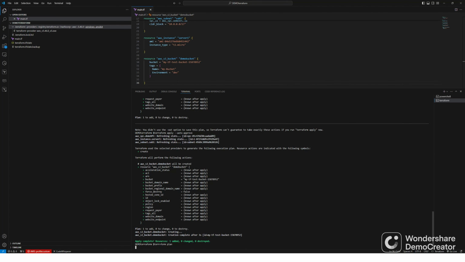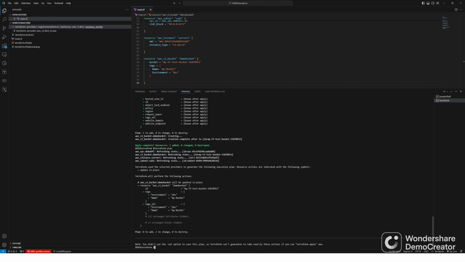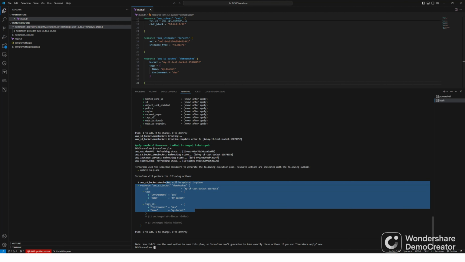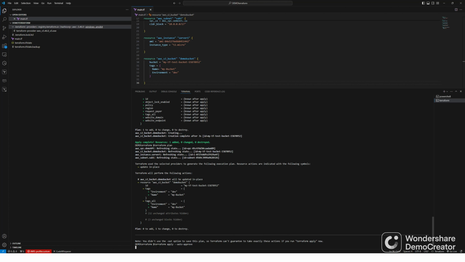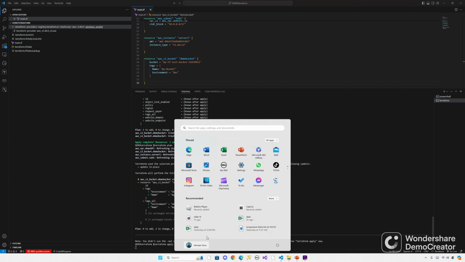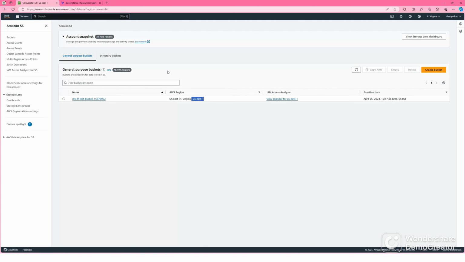Terraform plan. Let's do a plan. Terraform plan will tell you what's going to happen. See, Terraform plan says update in place. This yellow sign means it's going to add those tags. It's going to modify, right? So one to change, not to add, just to change the tag, and 0 to destroy. Now you can do terraform apply. It's going to add the tag to that bucket. Right now we do not have a tag on this bucket. Let's go to buckets.